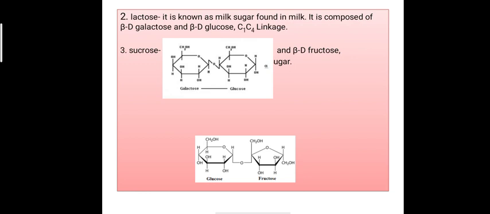The third disaccharide is sucrose, and it is composed of 2 monosaccharides, alpha D glucose and beta D fructose. On hydrolysis sucrose gives 2 molecules, one of alpha D glucose and another of beta D fructose. There is C1C2 linkage in sucrose and it is a non-reducing sugar.